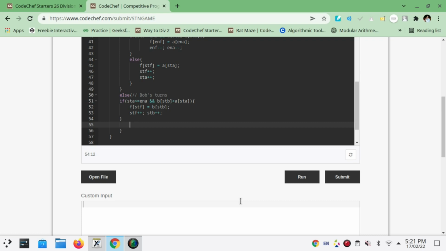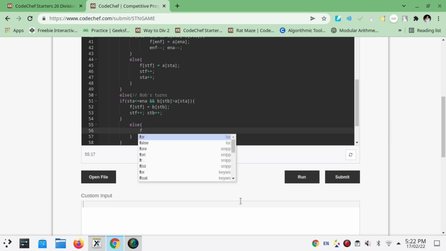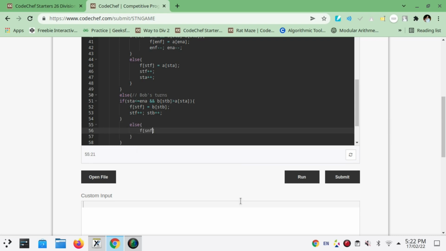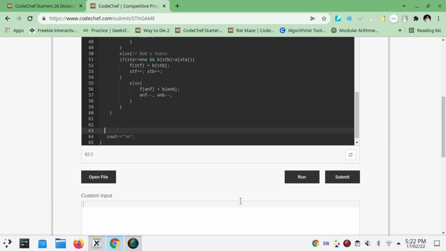Else, that is for this part, else we will insert in the ending: F of ENF equals B of ENB, then ENF minus minus and ENB minus minus. Again I made the mistake, ENB. Okay, so now in the last we need to print F.